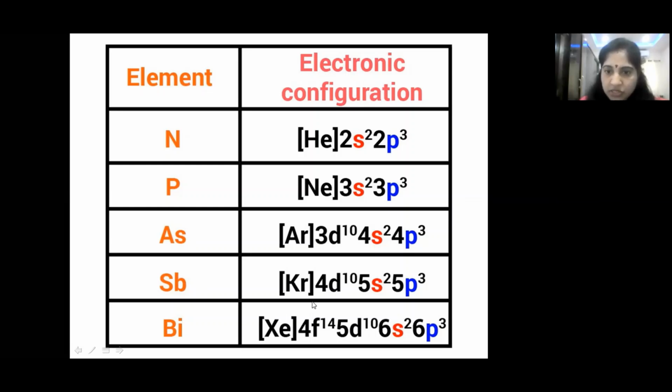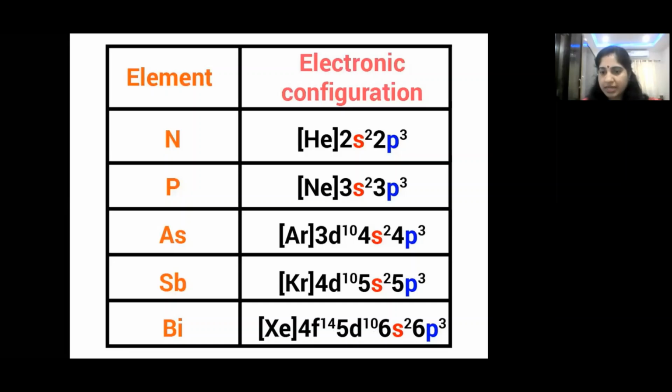And antimony is also having krypton 4d10, 5s2 and 5p3. It is also having extra 10 d electrons in the inner shell. Next, in case of bismuth, you can see here, along with the 10 d inner electrons, it is having 14 f electrons in the anti-penultimate shell. So children, here in bismuth, 10 d electrons in the penultimate shell and 14 f electrons in the anti-penultimate shell.